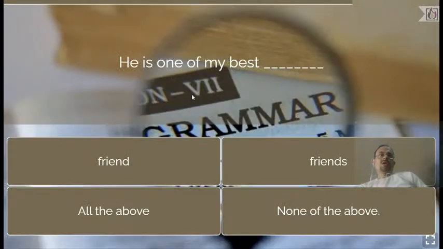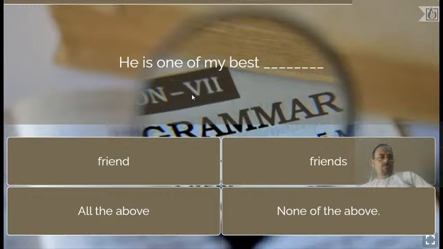Okay, next question. He is one of my best friends, all the above, none of the above. Please tell me, is it friend or friends or all the above or none of the above? Anusri said friends. Okay, I'm waiting for some more responses. Manajoy also said friends. Asmita also said friends. Very good.